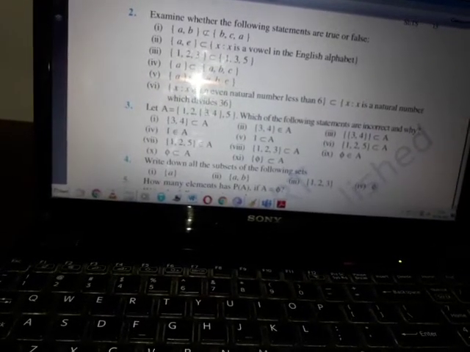Let A be the set {1, 2, 3, 4, {5}}. Here, if you see, there is a set itself that is an element of this set. This is a set of sets. Which of the following statements are incorrect and why? First one, {3, 4} is a subset of A. Is this true or false?